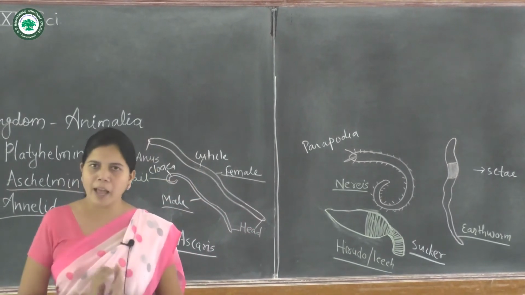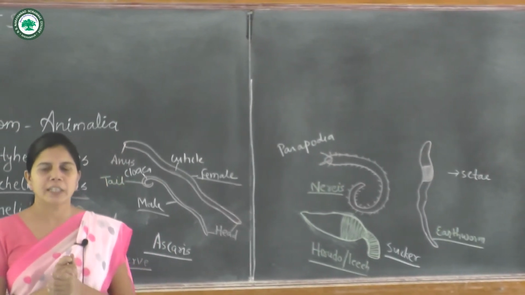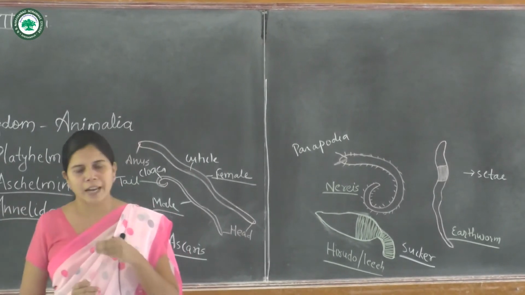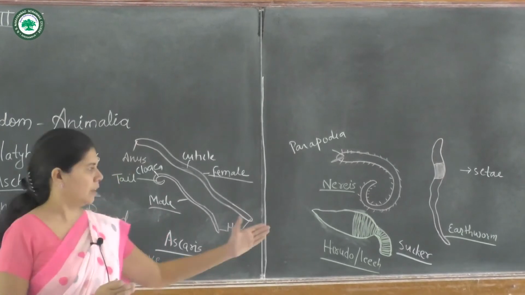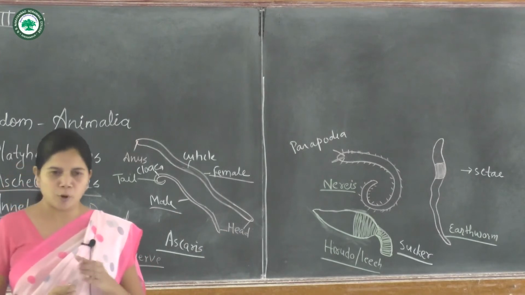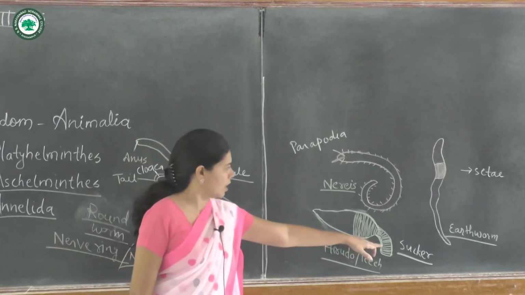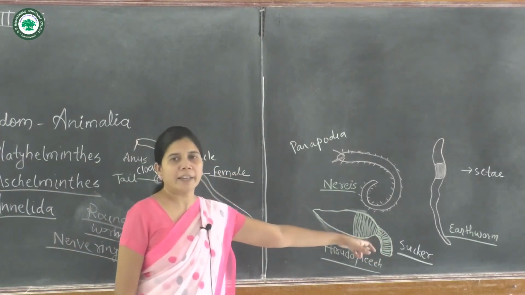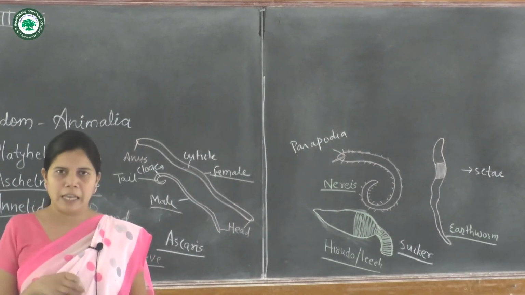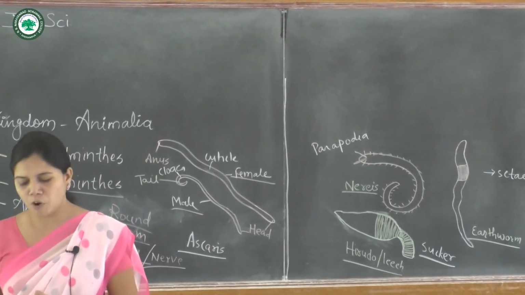The name Annelida shows that the animal's body is in the form of a ring. That's why Annelida is known as the ringworm. It is known as the ringworm because the worm is segmented. It is clearly seen in the leech that segmentation is present, and they are arranged like segments one above the other and form a ring. That is why it is known as ringworm.